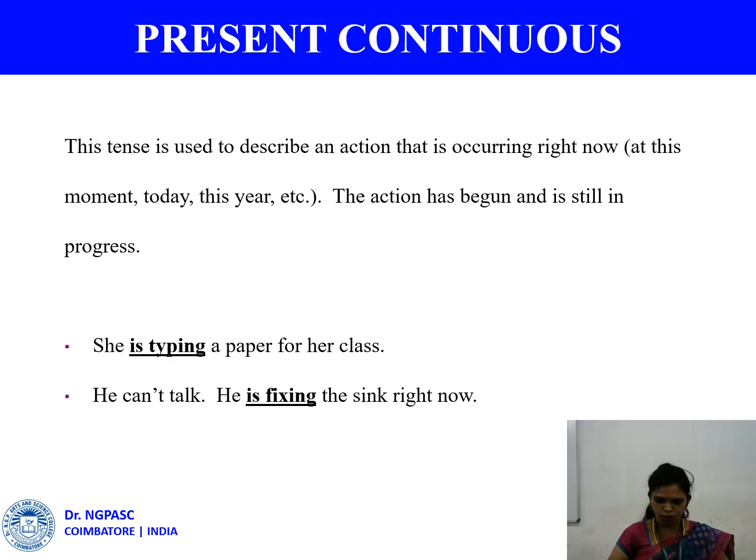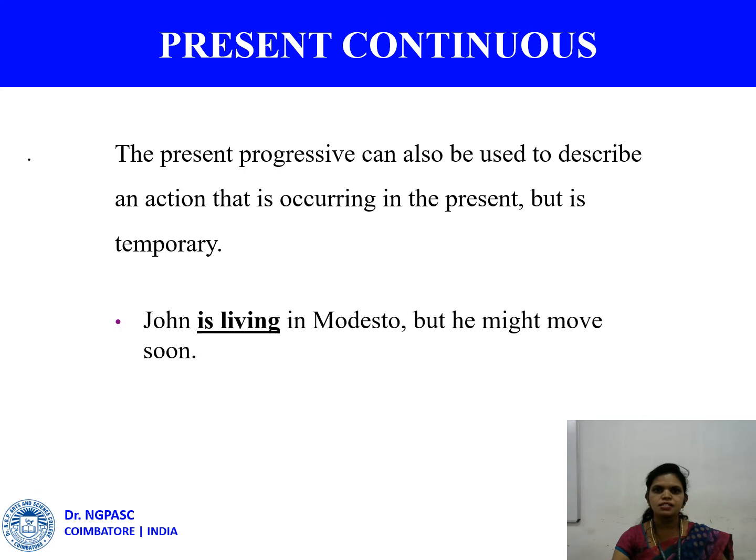So the auxiliary verb, you have to choose based on the pronoun. So for she, the present tense auxiliary verb is is. And for I, the present tense auxiliary verb is am. And for they, the present tense auxiliary verb is are. And the next is, we use present continuous tense to refer to an action that is in progress at the present time, but the action is only temporary, which means the action will not be in progress in the future. It will get over at the present time itself.